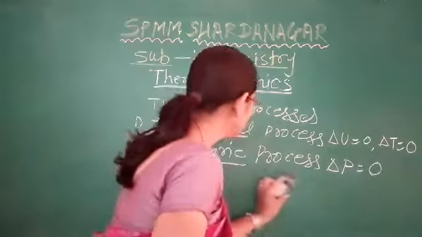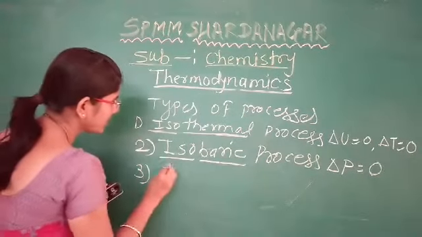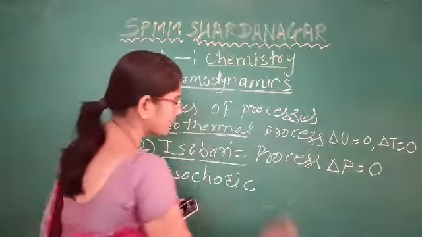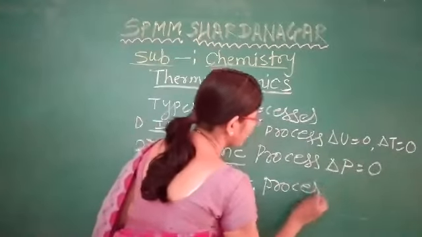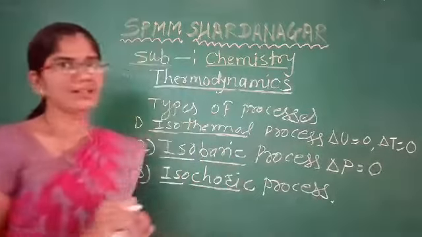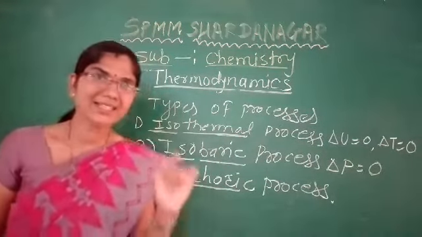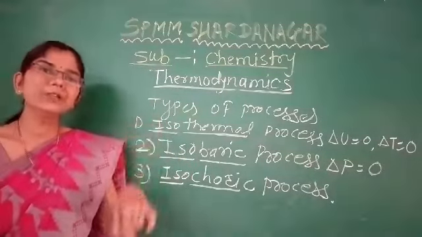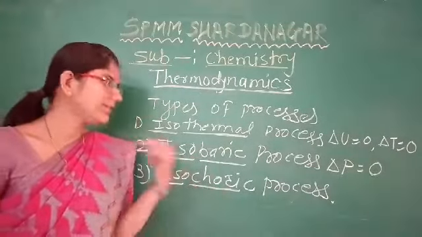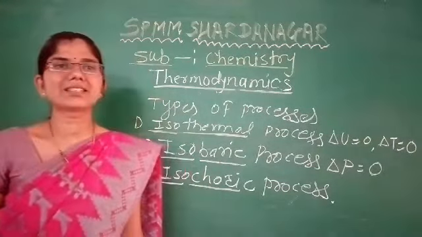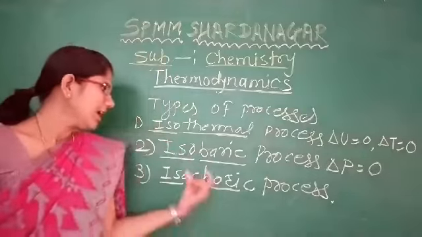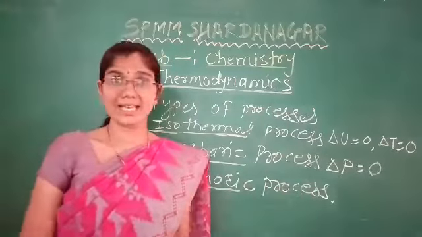Next, the third type of process is the isochoric process. Iso means same, choric means what? A process in which the volume of the system remains constant throughout is called an isochoric process.